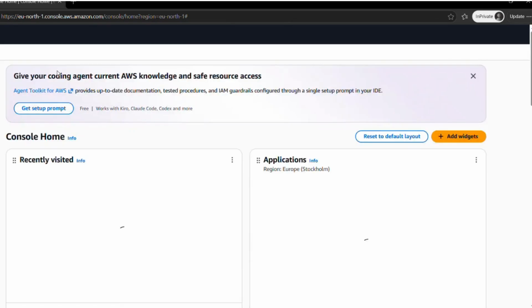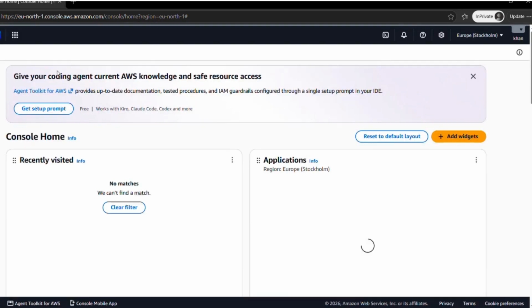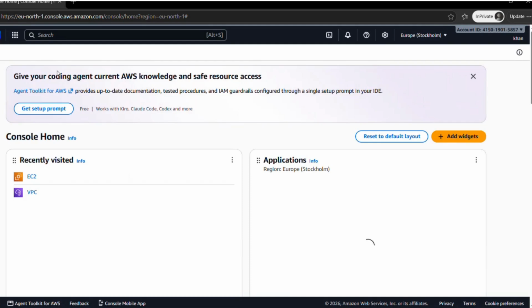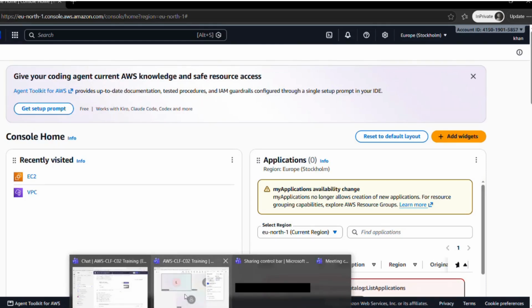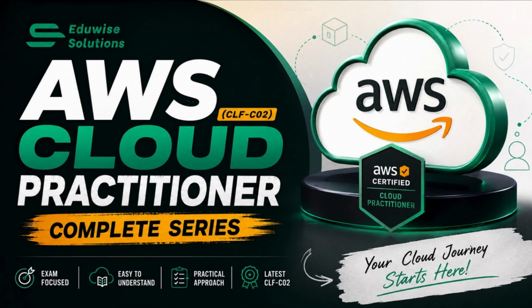This is what exactly MFA means. It provides an additional layer of security to our AWS account. I hope you guys are getting what exactly MFA means. For today, I think it's more than enough. I'll stop recording the session.